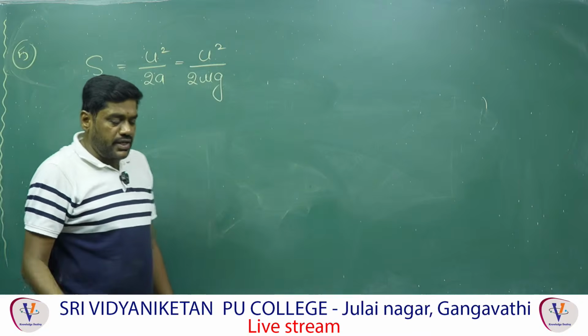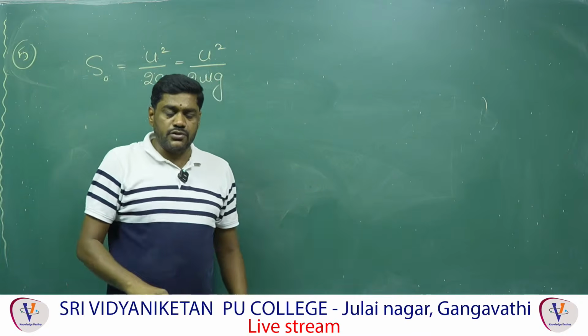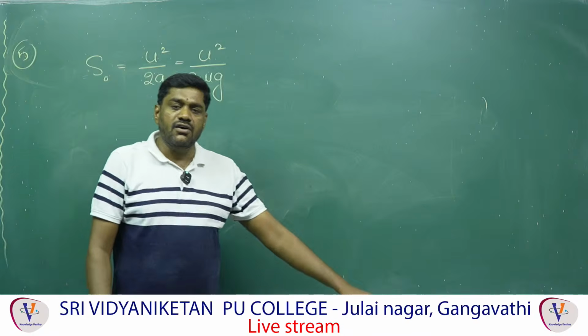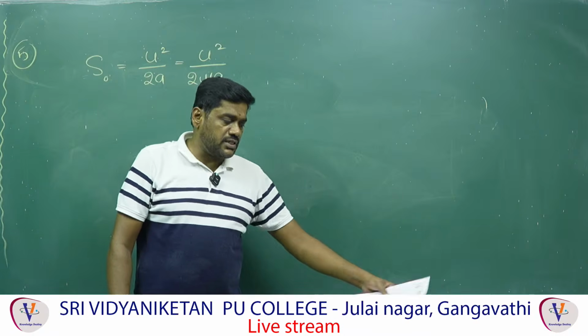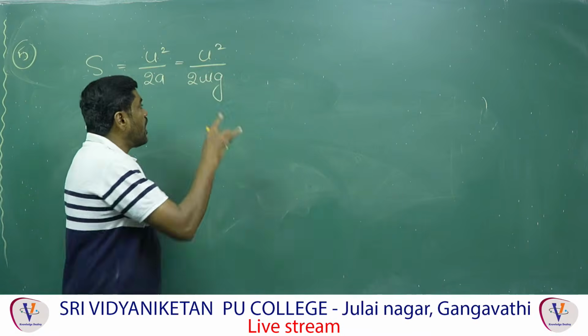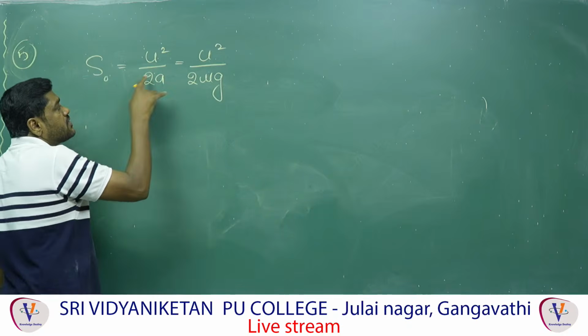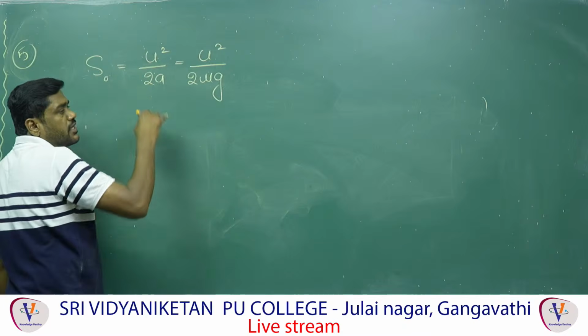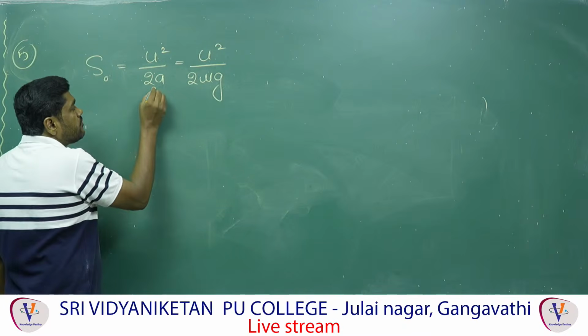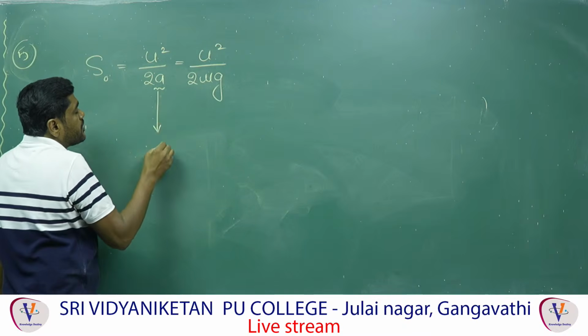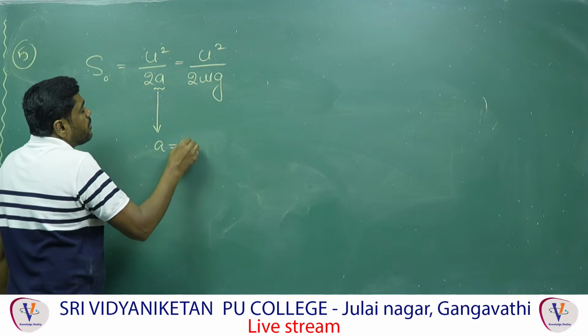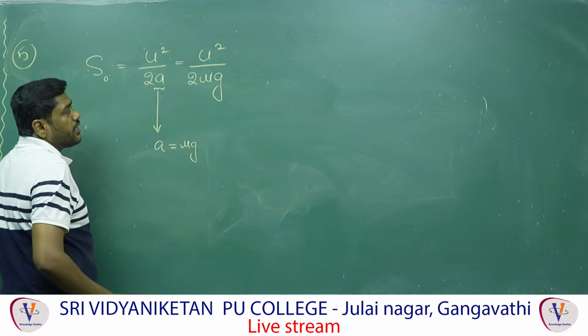When the body is moving with only frictional force, it always opposes the relative velocity of the body. After some time the body comes to rest. After coming to rest, the displacement traveled by the body just before coming to rest is given by u square by 2a. This is called the stopping distance. And in case of friction, the retardation a is given by mu g. You substitute that, you can get the answer.